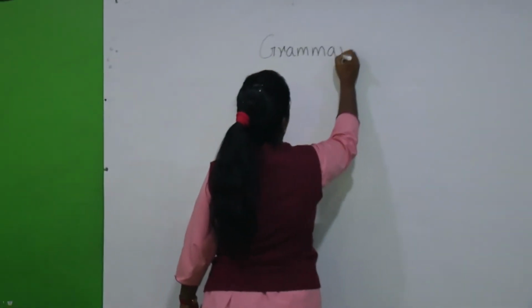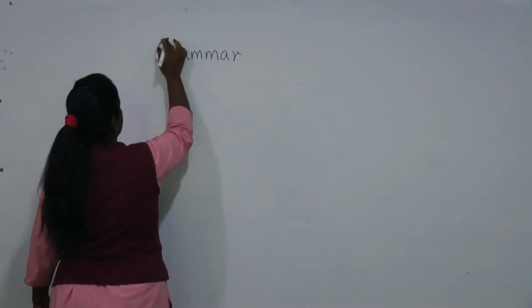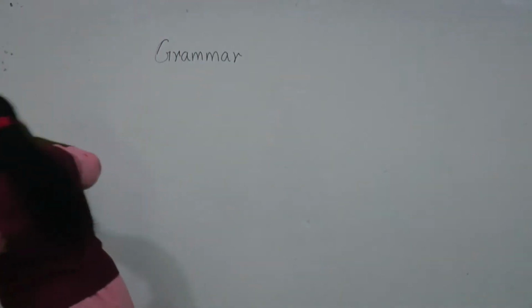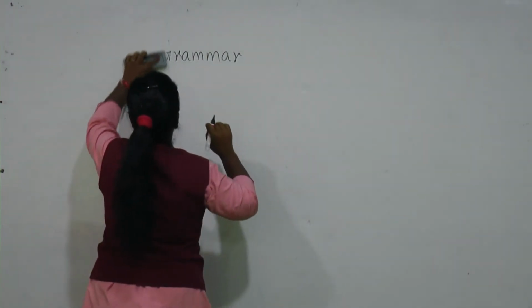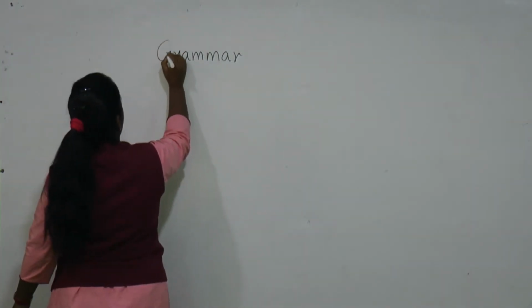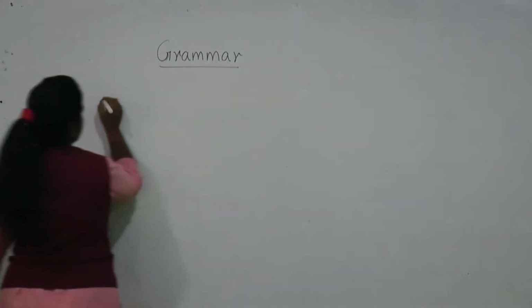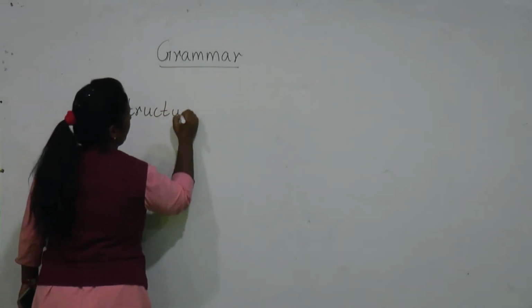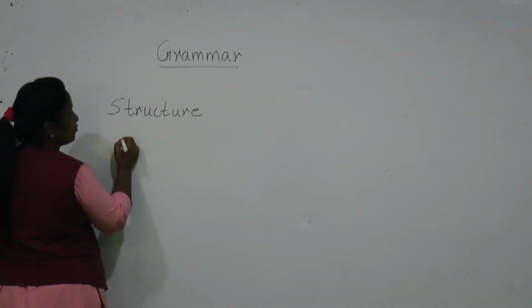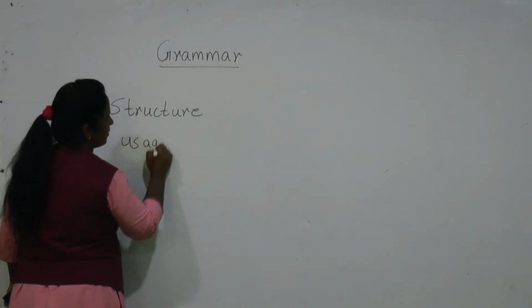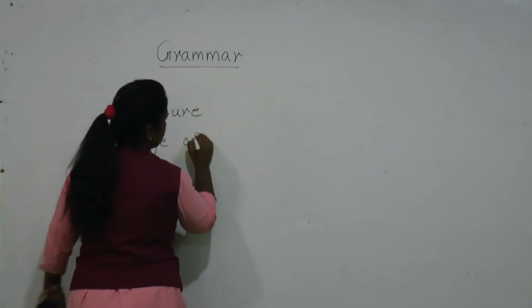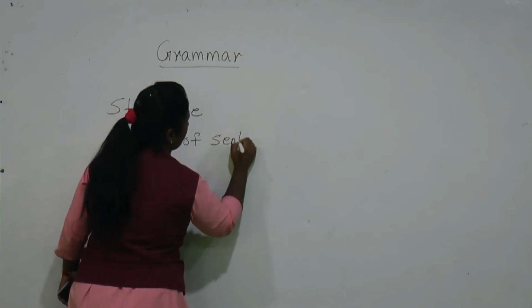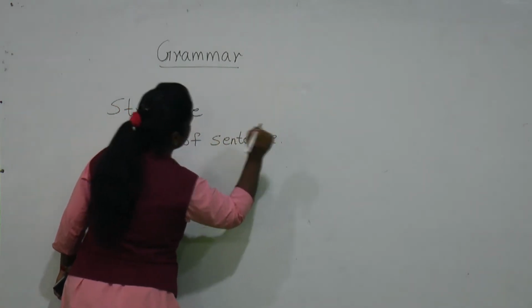Grammar is a structure, and this is the usage of grammar, usage of sentences in our English language or in your English subject.